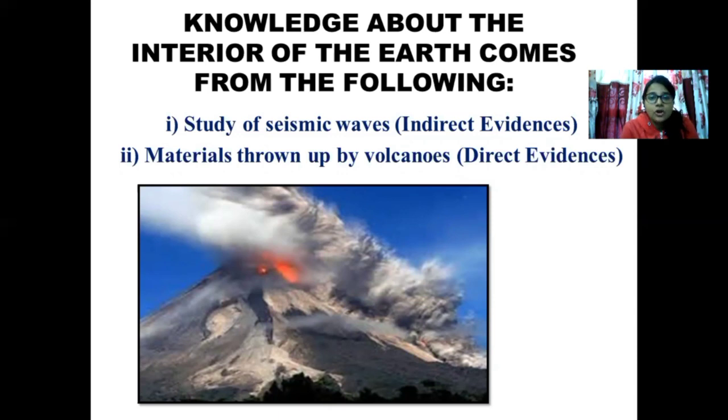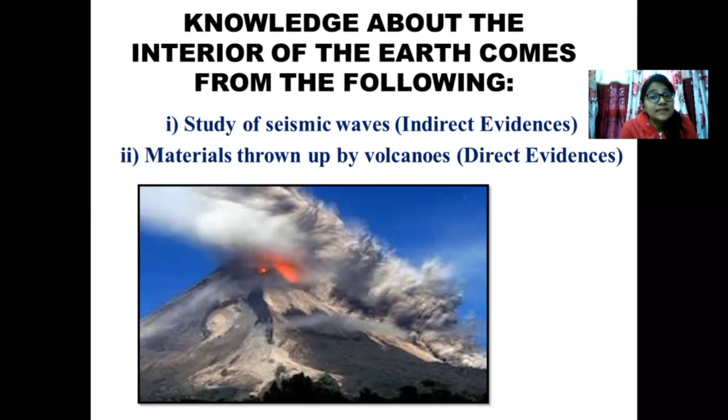There is a volcanic eruption. You don't have to go inside the mountain to see that the volcanic eruption is taking place. It is coming out on the earth. When the volcanic material comes out, it will solidify because outside the temperature is quite low, but in the interior the temperature must be very high, which has led to the melting of the material, for which the molten material is trying to come out. Since I can see it with the naked eye, the volcanic eruption becomes a direct source of evidence for understanding the temperature and pressure conditions in the interior of the earth. That is the direct evidence.